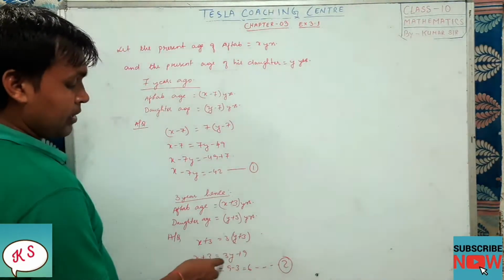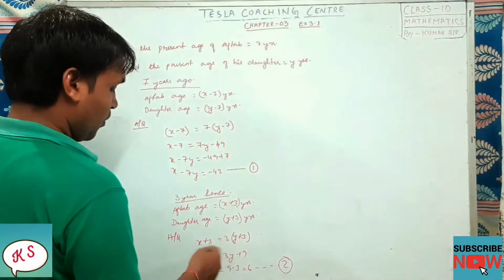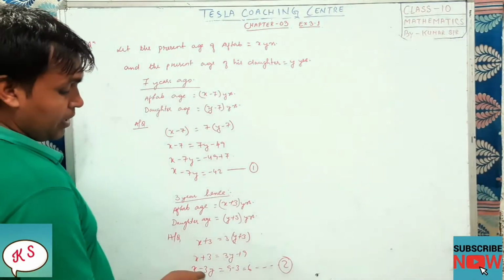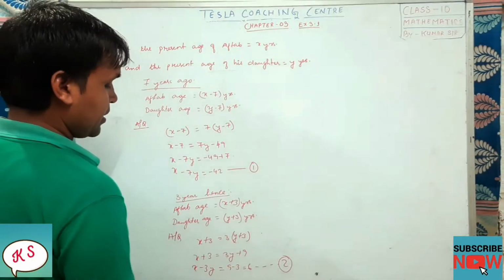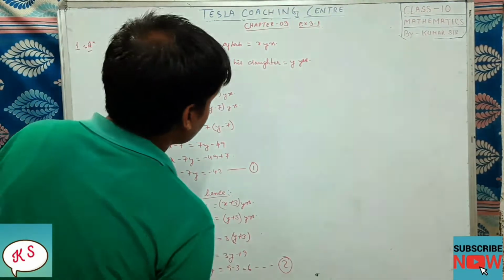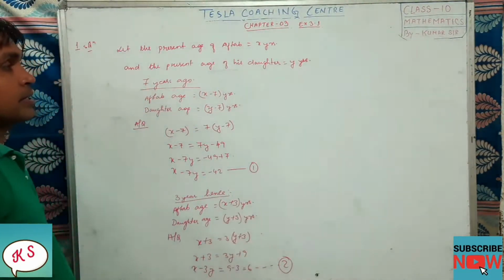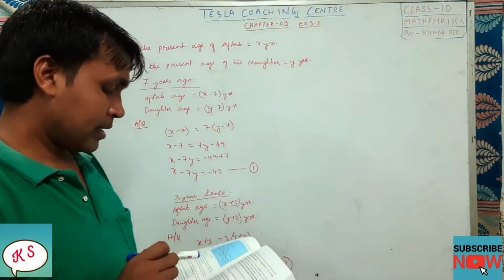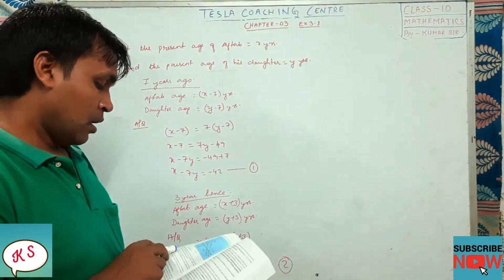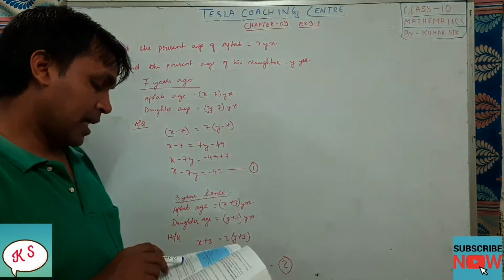So multiply it, 3y plus 9, the y term will come to this side, so it will be x minus 3y equal to 9 minus 3, which is equal to 6. So this is equation 2. Okay, fine. Now what is asked in the question: represent these solutions algebraically.